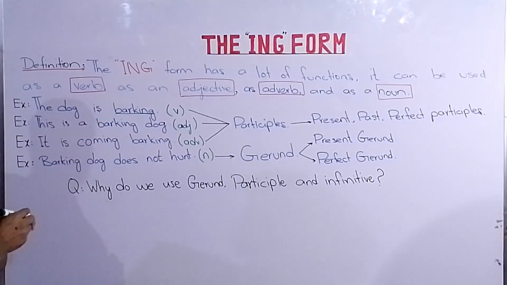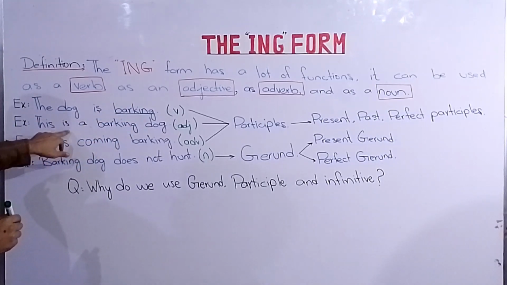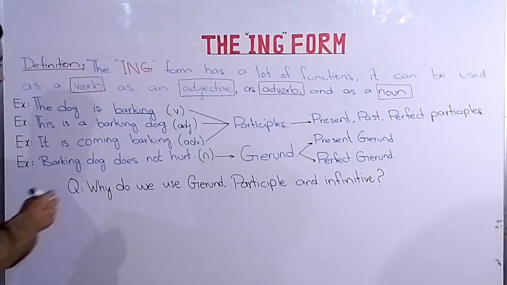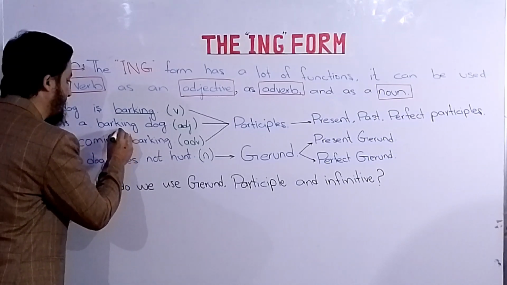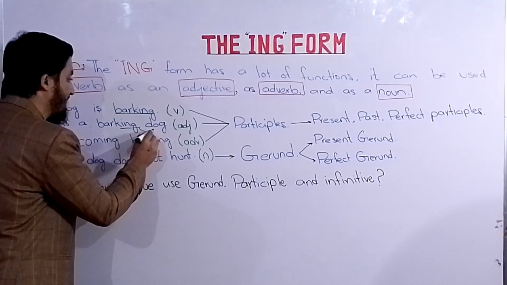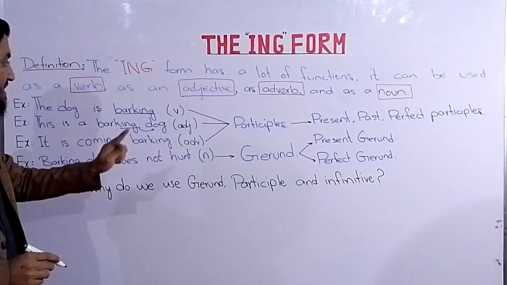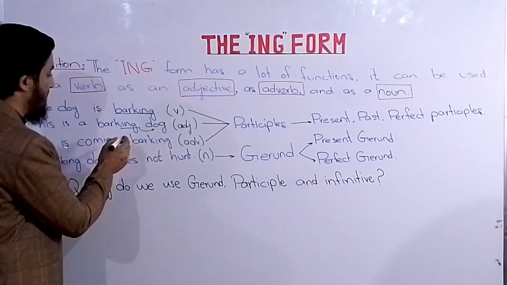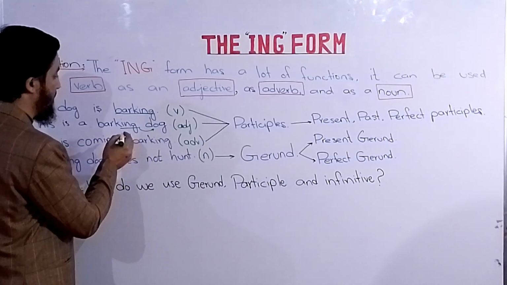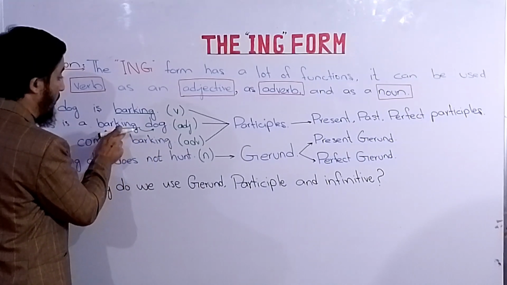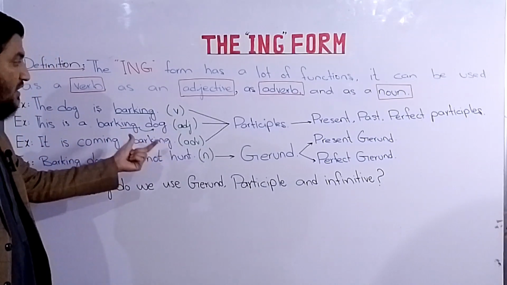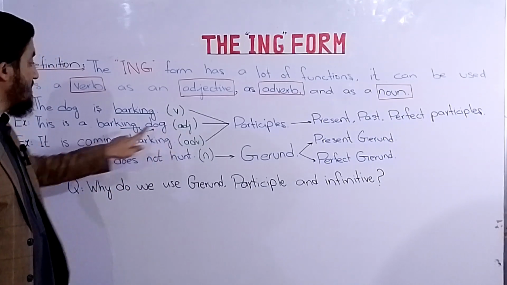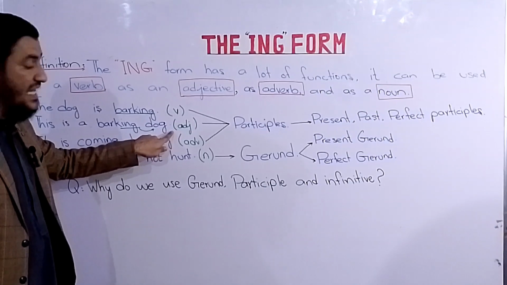Then the next sentence, it says that this is a barking dog. So it shows the quality of a dog, that this dog is not of the hunting, instead this dog only bark. ठीक है? So here you can know better that this ing form qualifies this noun. तो इसलिए हम कह सकते हैं कि भाई this verb can act as an adjective.